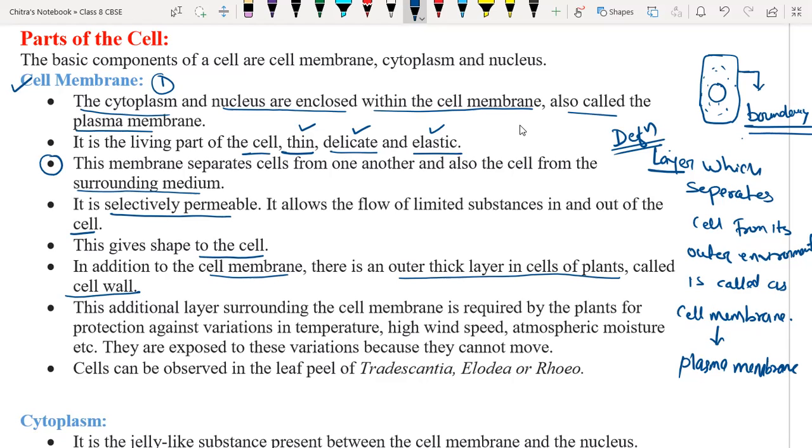Okay, that's why the cell wall is very important. It is very rigid and provides structure to the plant. This additional layer surrounding the cell membrane is required by the plant for protection against variations in temperature, high wind speed, atmospheric moisture, etc. The cell wall protects the plant from all these physical factors. Plants are exposed to this variation because they cannot move.